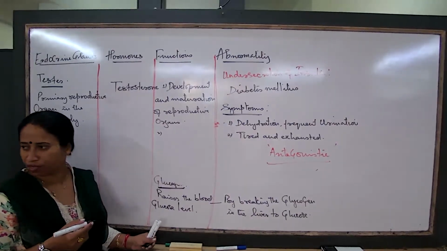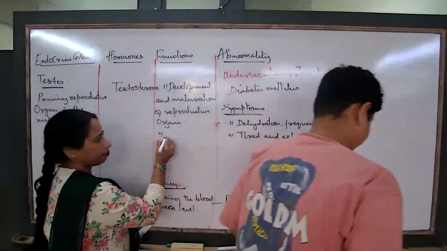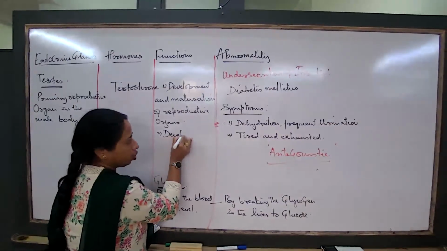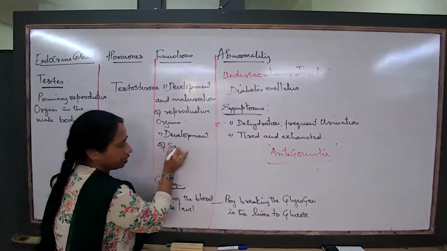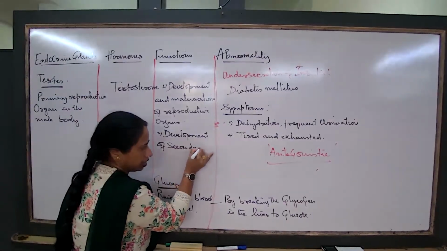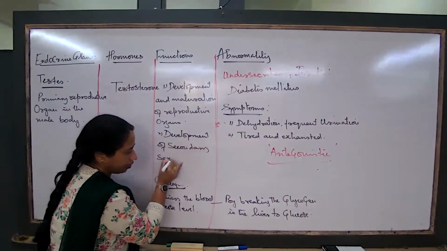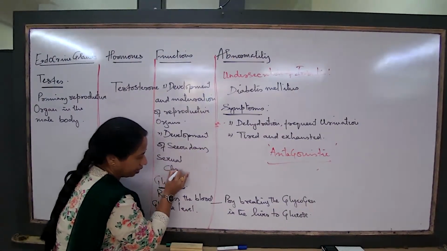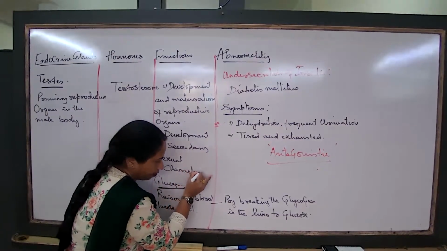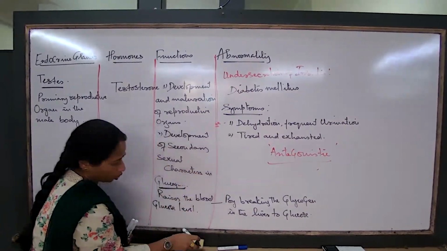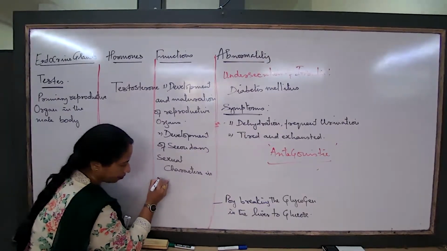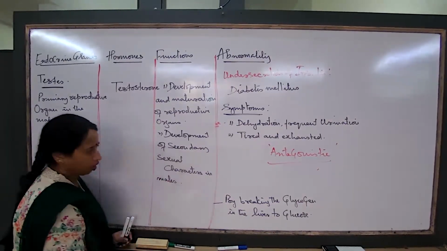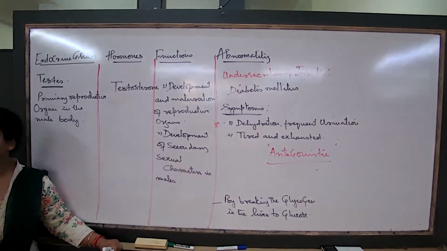Development, maturation of the reproductive organs. Number 2, development of the secondary sexual characters in males. What is the meaning of secondary sexual characters?